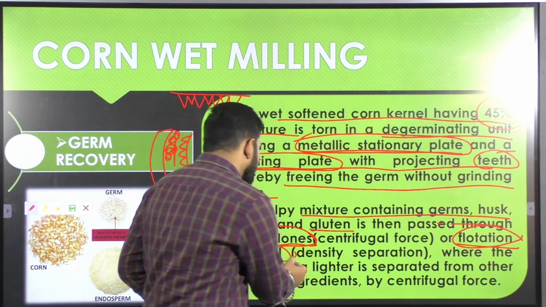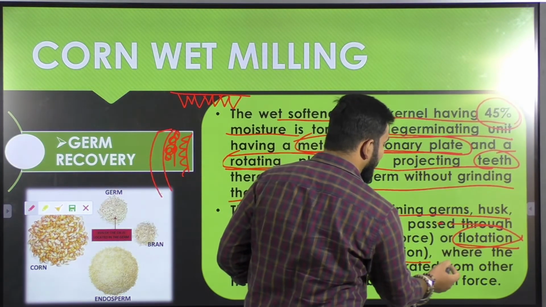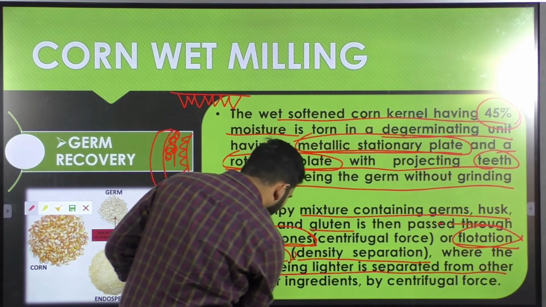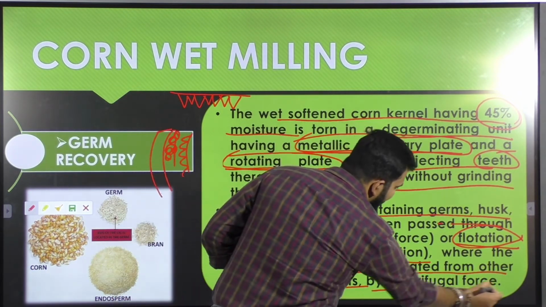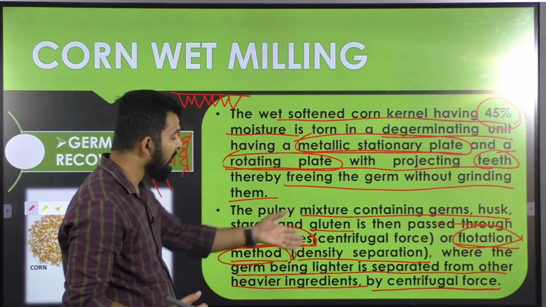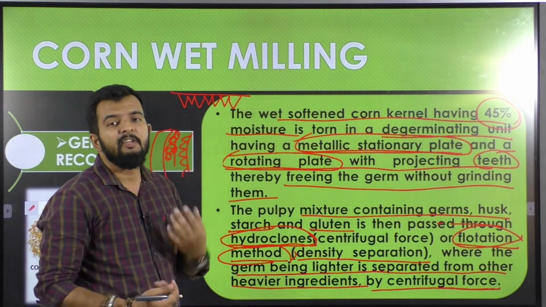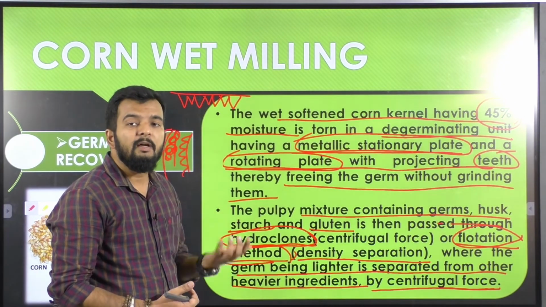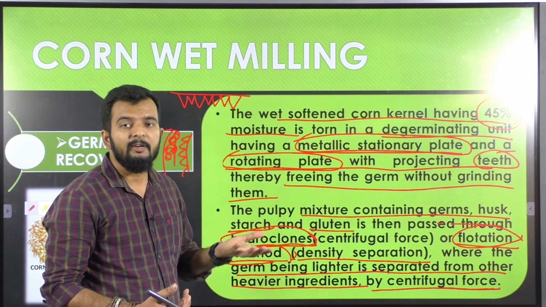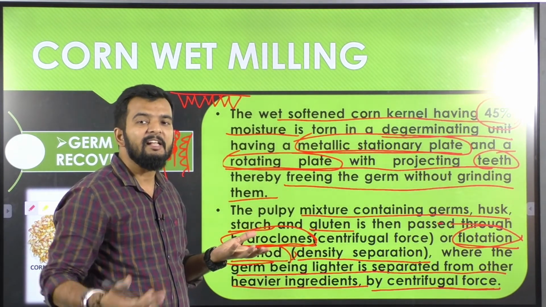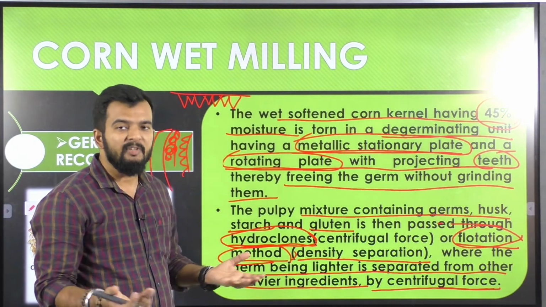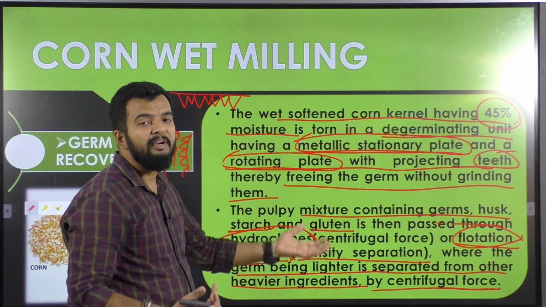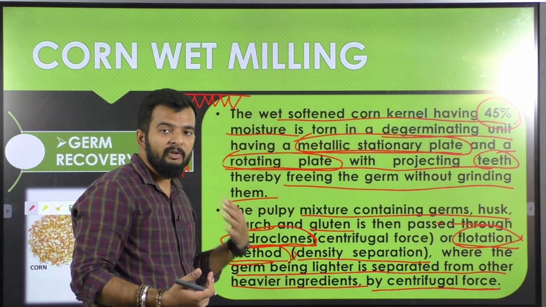Okay, so these are density separators. In the flotation method, the germ, being lighter, is separated from the other heavier ingredients by centrifugal force. In case of centrifugation, or in case of your flotation method, since your germ is lighter than the other particles and has some oils and fats, it will be separated out to the top, and your heavier particles will settle at the bottom and can be separated out easily. So by this process, you can separate out germ from the rest of your slurry or feed.